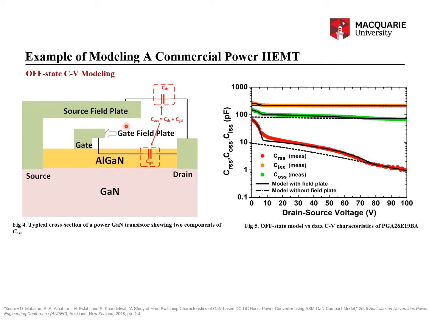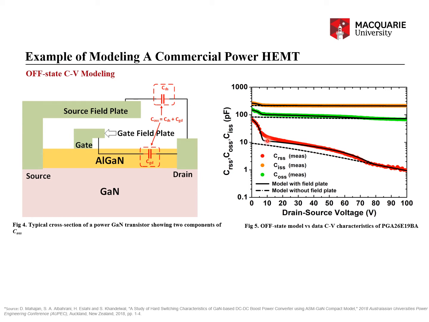And if the source field plate turns on, then what will happen? It will add its own capacitance component to the CGD, and that is what the data shows. This is the turning on of the source field plate. So that is going to add the extra charge and hence the extra capacitance to the CGD, and hence this portion is modeled by the source field plate.